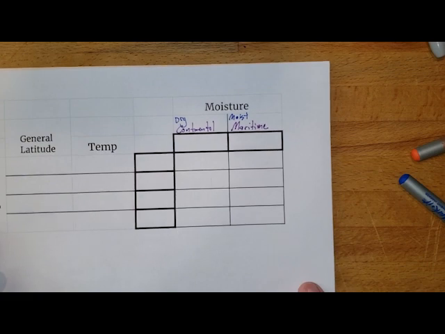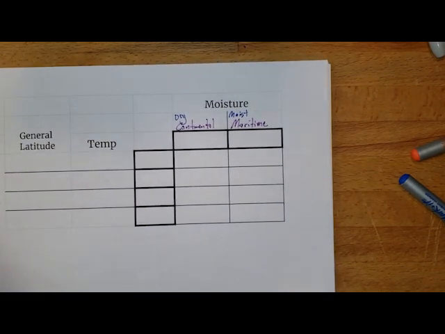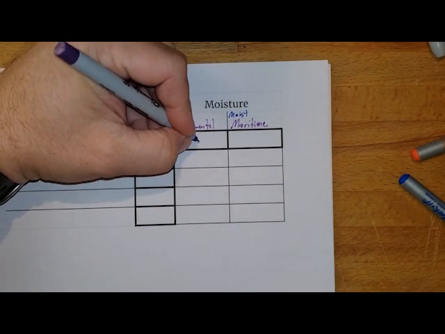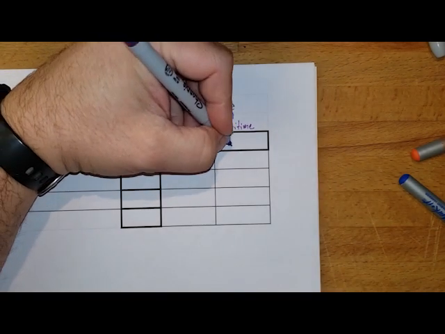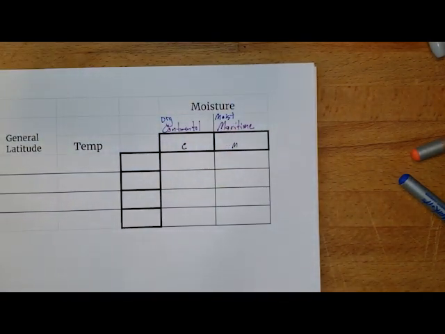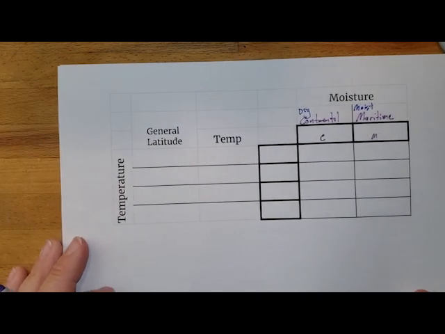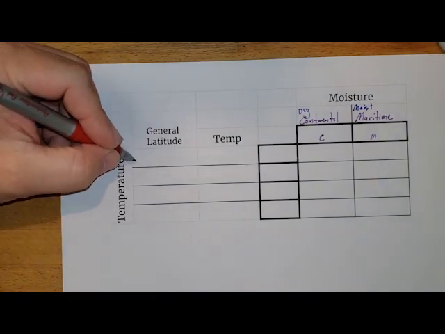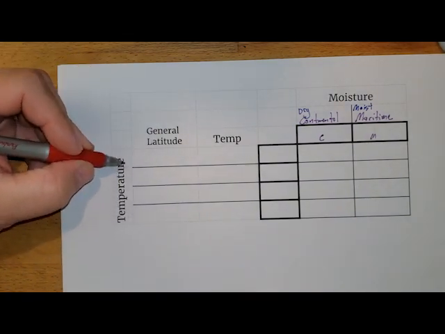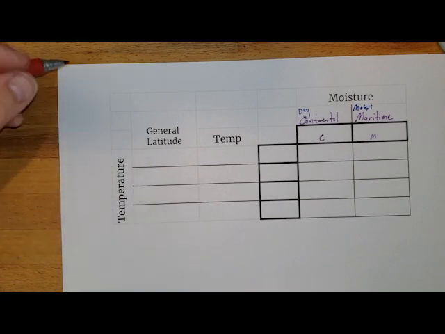Now, what I'm going to do is I'm going to abbreviate each one of these. I'm going to do my moisture with a little c, and I'm going to do my maritime influence with a little m. Okay. Now, let's take a little bit of a look at our temperature. We know that different latitudes will have different temperatures. If we go all the way up to the polar regions, then it's going to be very, very cold. If we're going to our equatorial regions, it's going to be very, very hot.